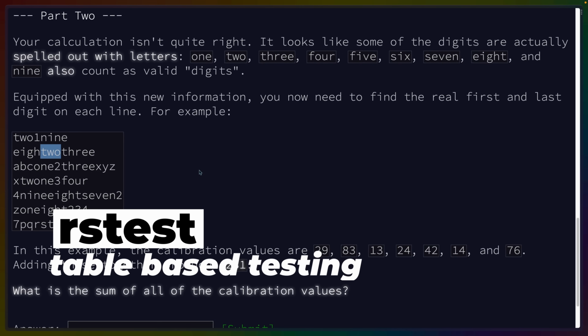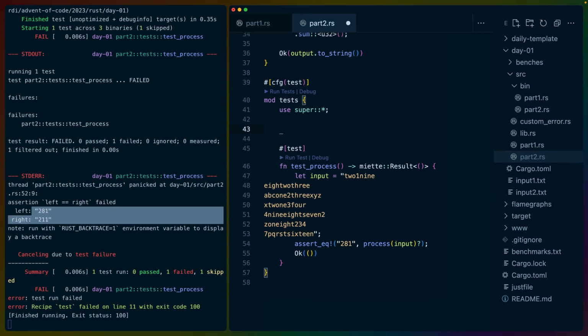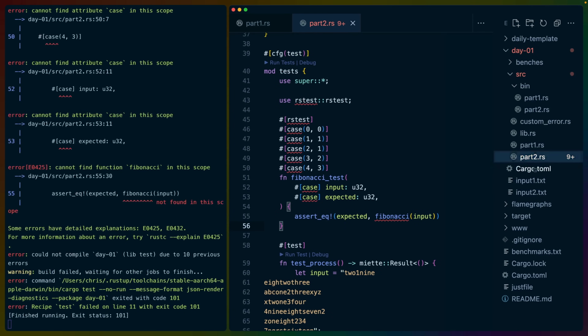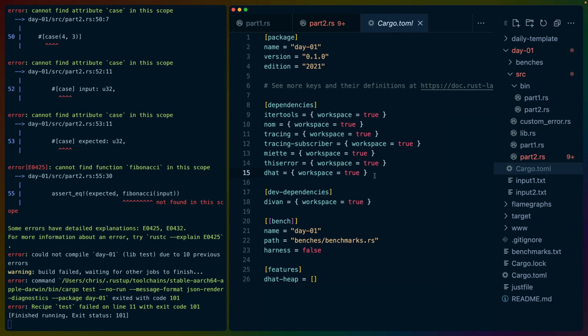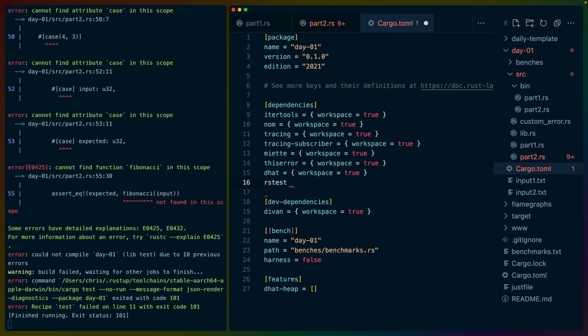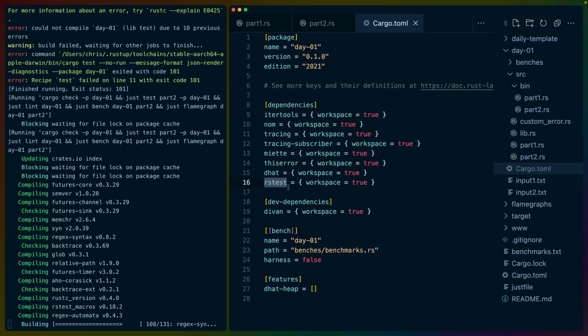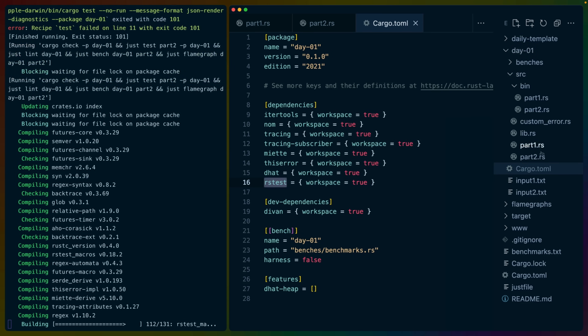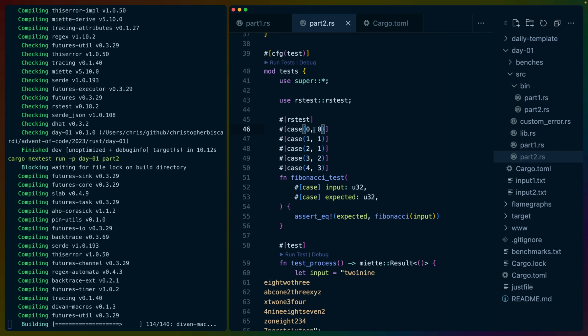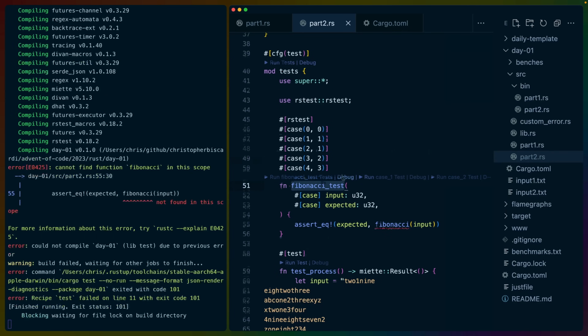So let's set up tests, additional tests. What I'm going to do here is use rstest, which I haven't pulled into my dependencies yet. So rstest workspace equals true. If you didn't have this, you would do a cargo add for rstest, and you can see it compiling on the left here. And then we'll go back to part 2. And this is copied straight out of the doc, so we need to modify it a little bit.